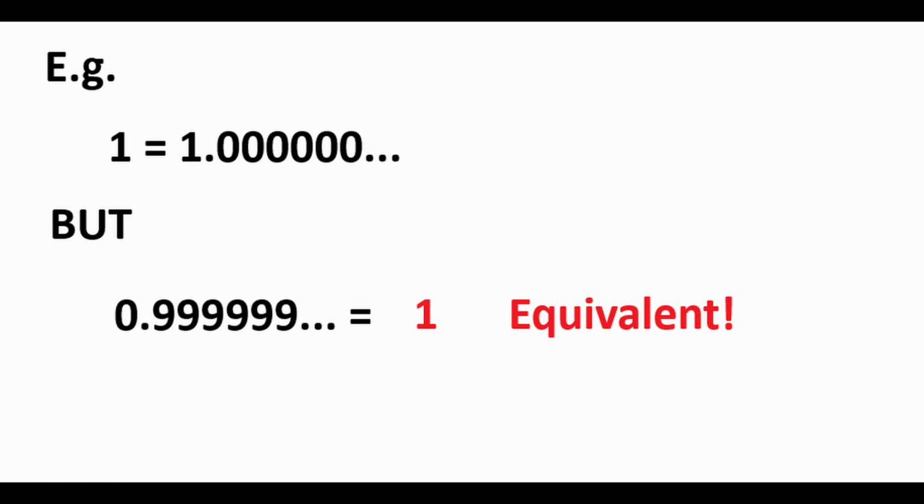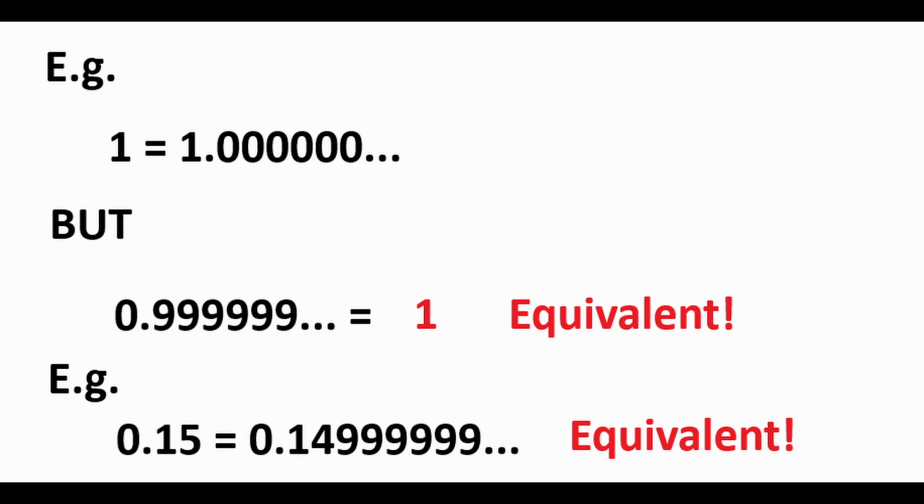It doesn't make any sense to talk about 0.999 etc., to infinity as a separate number. It's exactly equivalent to the number 1. But this situation isn't unique to the number 1. It happens for any number with a finite expansion.